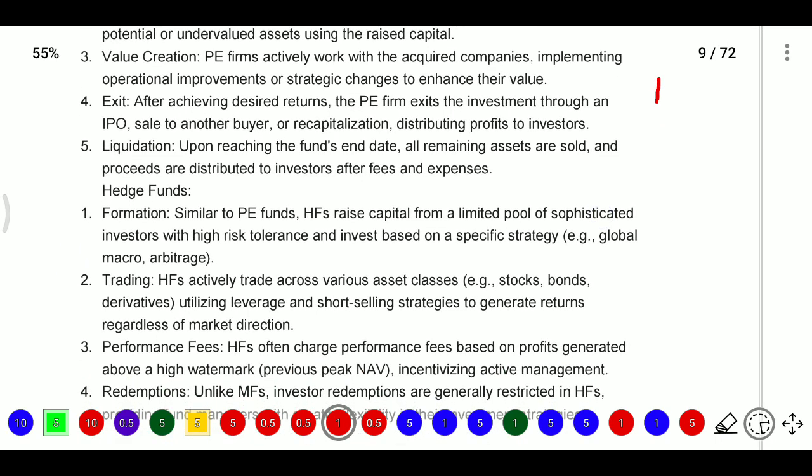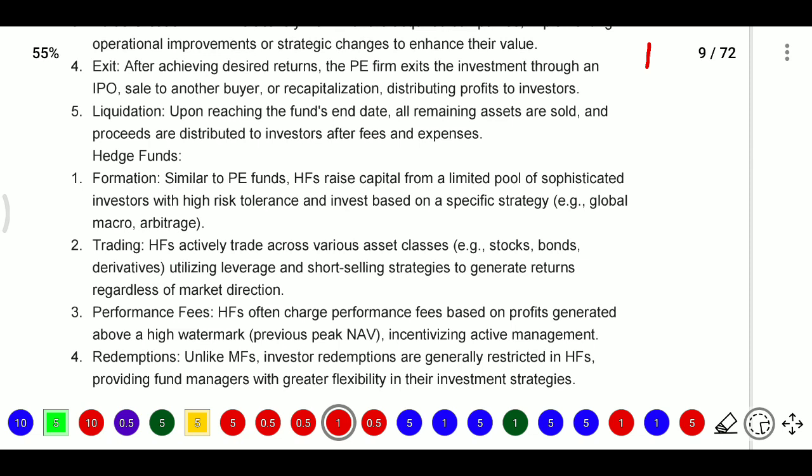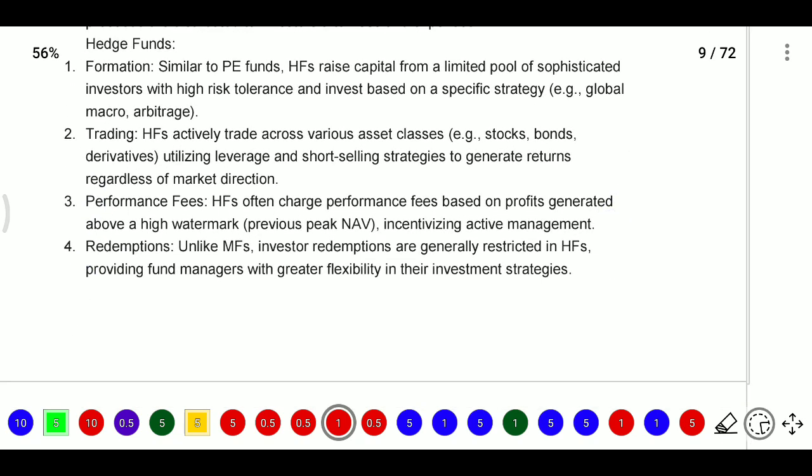Next, after the private equity funds, hedge funds will be there. Hedge funds are similar to private equity funds, but hedge funds raise capital from a limited pool of sophisticated investors who want to take more risk and who are expecting high returns. They invest in specific strategies, for example global macro strategies or arbitrage strategy. Hedge funds actively trade across various asset classes, for example stocks, bonds, derivatives, utilizing leverage and short selling strategies to generate returns regardless of market direction.